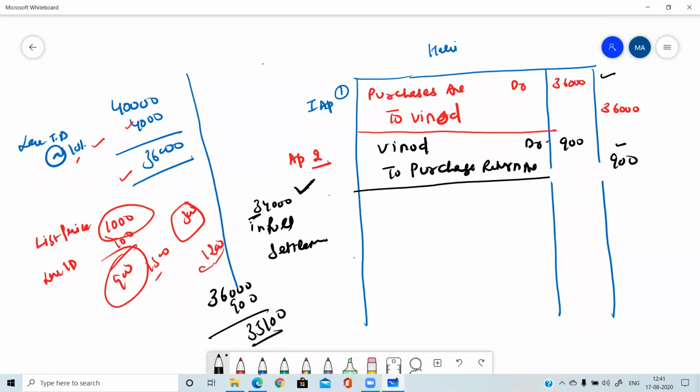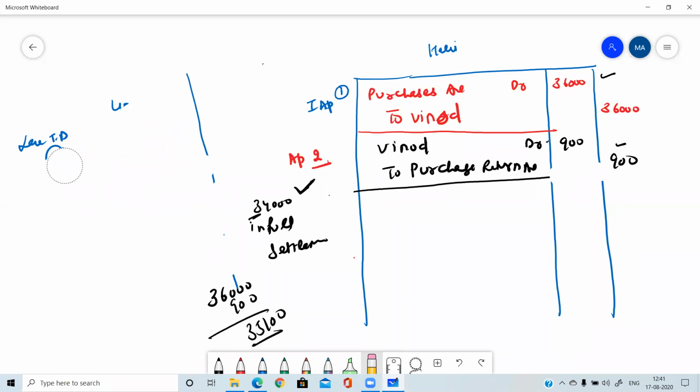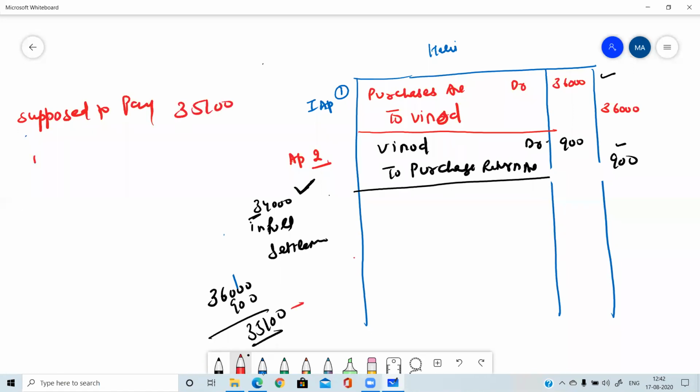So if we need to pay 35,100 to someone, and we are making payment of only 34,000, then what is the difference known as? Please tell me. We are supposed to pay 35,100 and paid only 34,000. So the difference amount is 1,100. What will that difference amount be called?